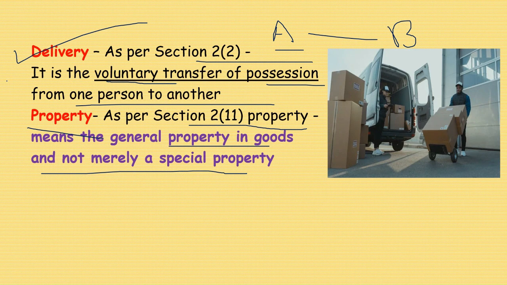Delivery, as per Section 2 subsection 2, is the voluntary transfer of possession from one person to another. This is very important.